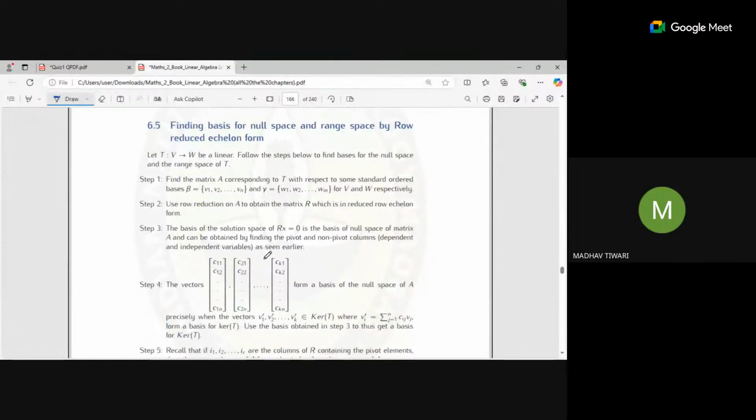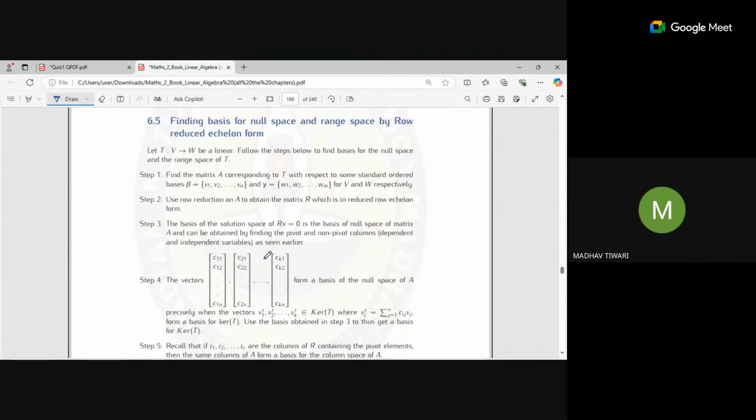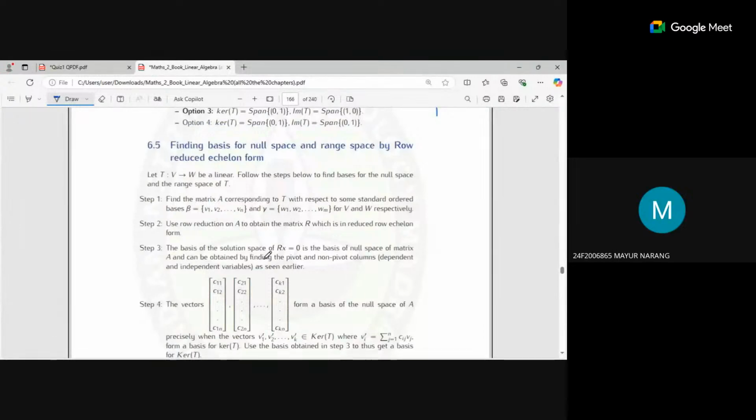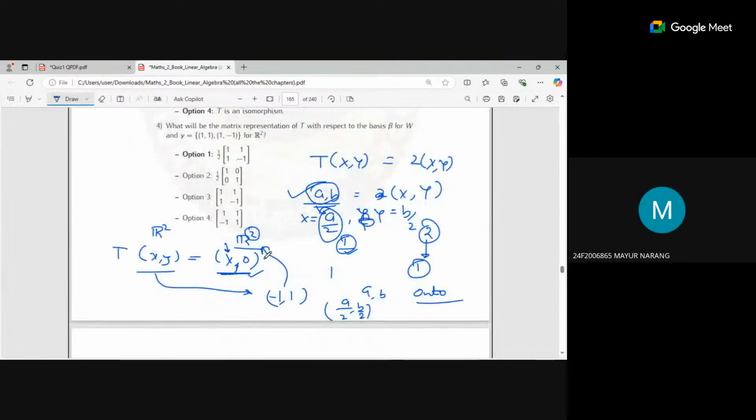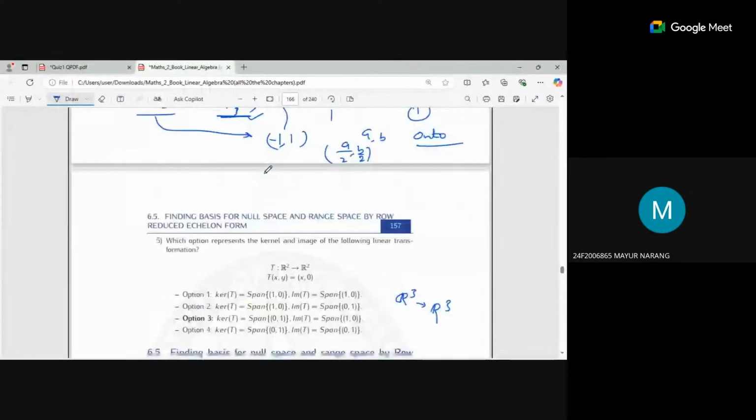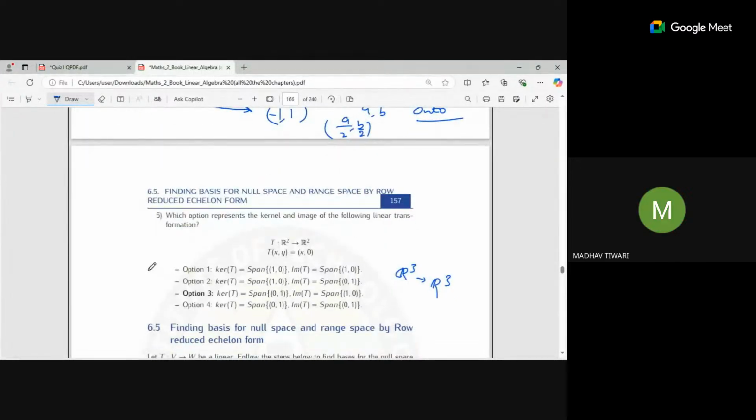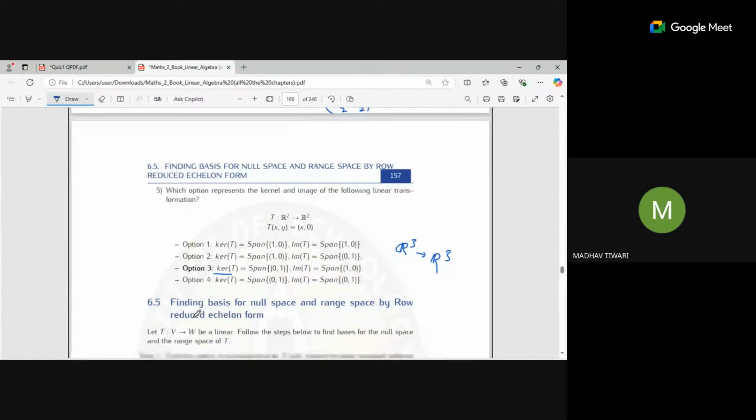Next was finding a basis for the null space. Yes, Mayur, sir, what is written in the above point? No, sir, downside: the kernel and image part. Here we are finding a basis for the kernel of T. You can see the methods given below.